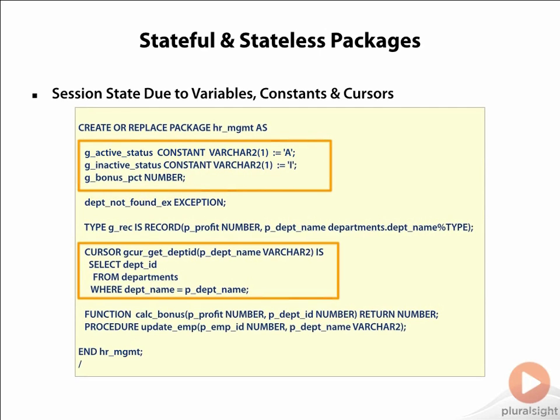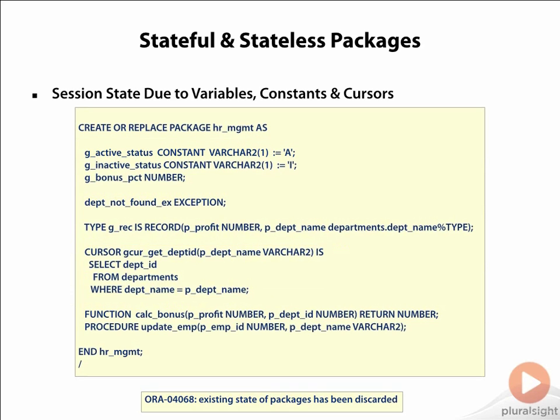But what happens when the package specification or body or both is compiled? In that case, all other sessions referencing the package would upon the next execution get an error message, ORA-04068, existing state of packages has been discarded, as Oracle does not know how the change is going to affect the session variables, and so it discards the data to be on the safer side. The next call to the package will reinitialize the variables to whatever values they were declared with in the package, null if no value was assigned during declaration.